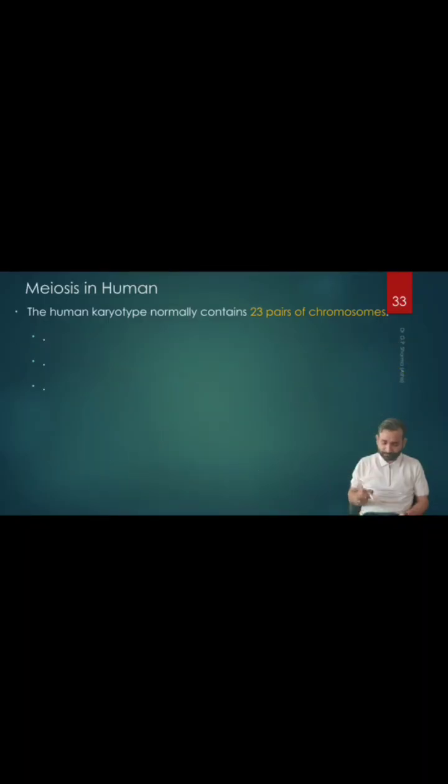Similarly, sometimes there may be a problem in meiosis 2. So if there is a problem in meiosis 2, what happens? We have here the mother cell 2n. This 2n will give you n and n, that means this is normal. But the problem comes over here in meiosis 2. In meiosis 2, not both haploid cells will have the problem, only one haploid cell will have the problem, right?